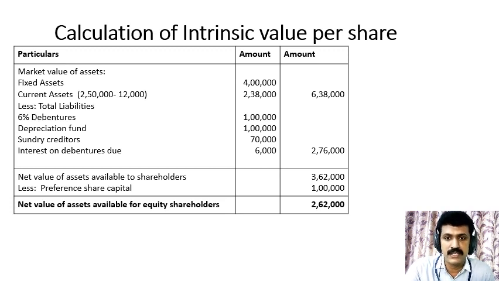It is 3,62,000. From that, we have to deduct the amount due to preference shareholders. Here only preference share capital is due, and the preference share capital was rupees 1 lakh as per the problem. So we have to deduct 1 lakh rupees. The resulting balance is to be treated as net value of assets available for equity shareholders, rupees 2 lakhs 62,000. So the balancing figure we get is 2,62,000 rupees, and we have to treat it as net value of assets available for equity shareholders.